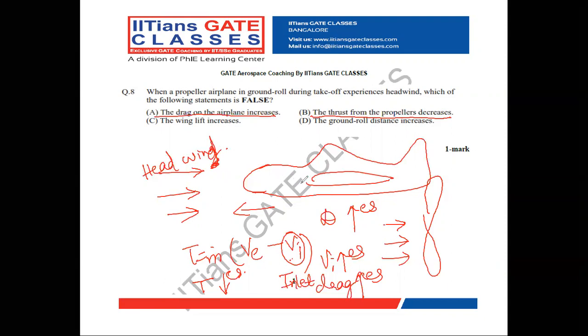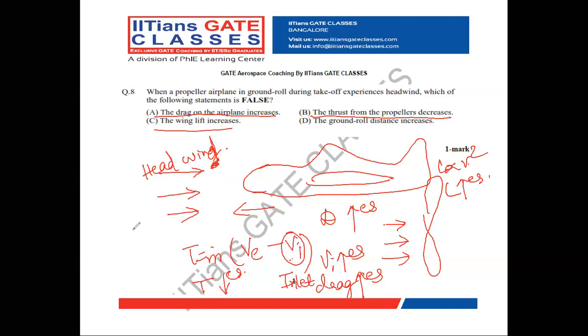Whenever relative velocity increases, since lift is directly proportional to velocity squared, the lift increases. So option C is also true.